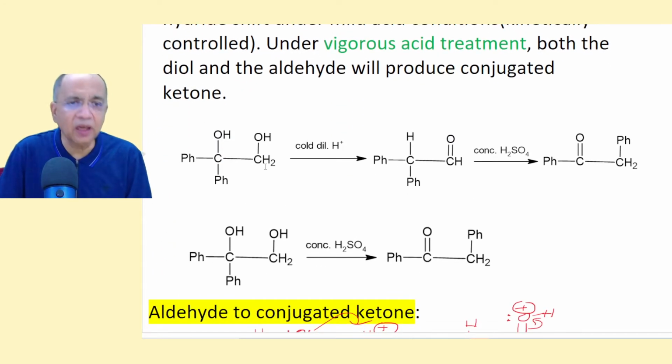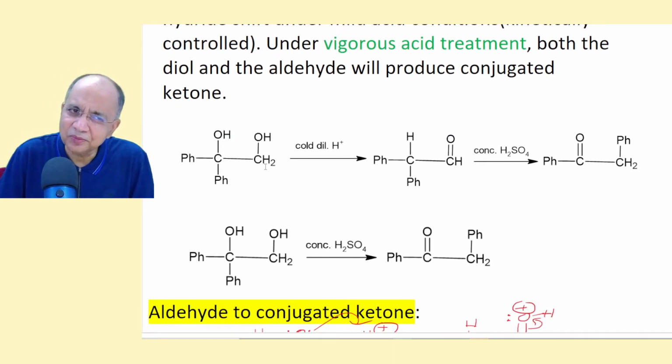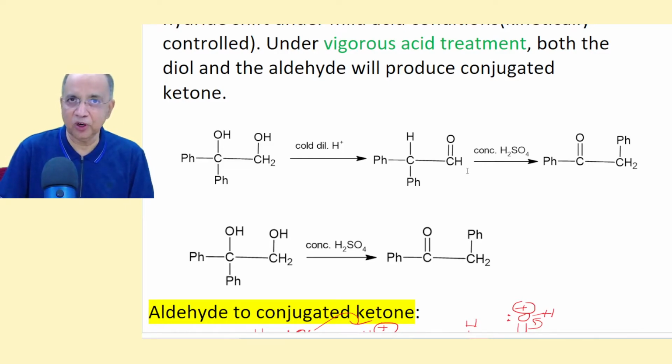Now if it is a 1 degree alcohol, there is no chance. There definitely the other carbon will lose water, carbocation will be formed here, then definitely one of the hydride ions will come, and aldehyde has to be the only product from 1 degree alcohol. You can't expect a 1 degree carbocation will form first. It will be kinetically controlled. But under harsher condition, you will get the conjugated one, as if the carbocation, why as if? Carbocation will be formed here. It's a one-step process. Will be formed here, unless it is a 2 degree or 3 degree.